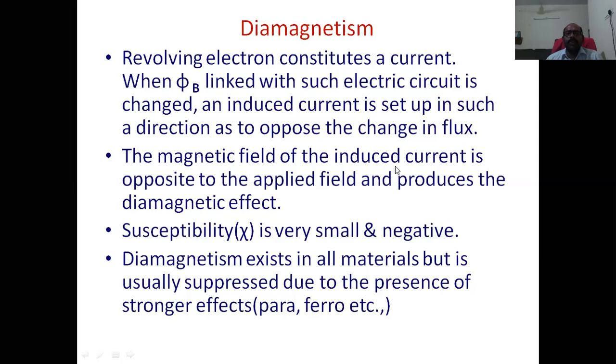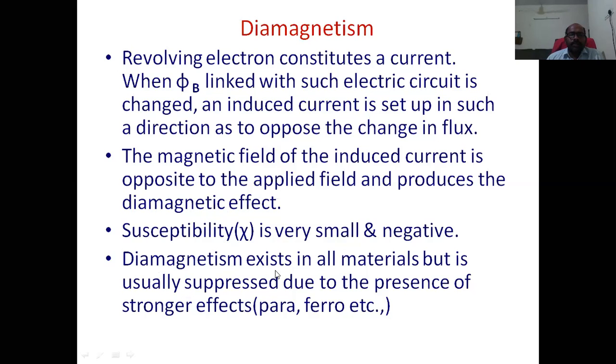This is the reason the magnetic moments are opposite to the field direction. Susceptibility is very small in case of diamagnetic materials, very small in magnitude and negative.